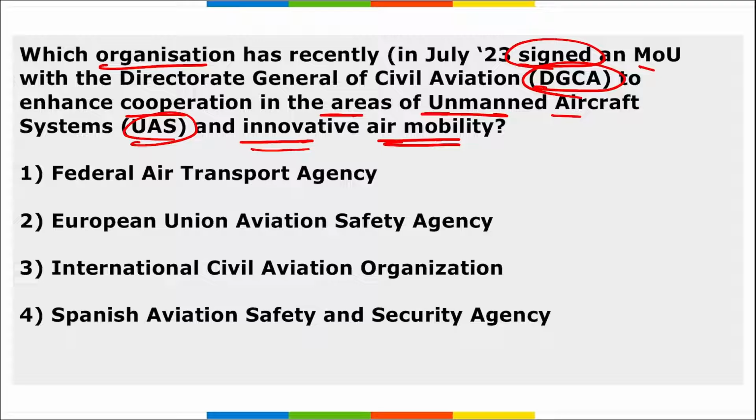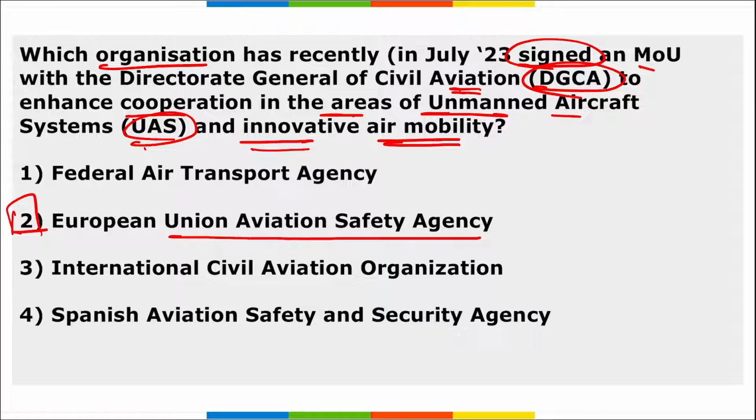I repeat, which organization has recently signed an MOU with DGCA to enhance the cooperation in the areas of unmanned aircraft systems and innovative air mobility? It is your European Union Aviation Safety Agency. Correct? So DGCA signed an MOU with the European Union Aviation Safety Agency. It was to enhance the cooperation to do research and development and knowledge sharing in the areas of UAS, that is unmanned aircraft systems, and innovative air mobility. So we can say for the drone areas, for unmanned aerial vehicles.